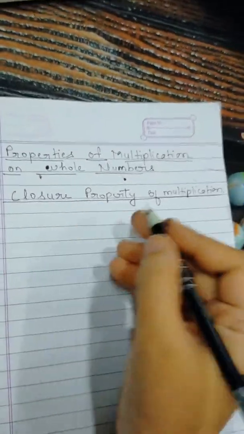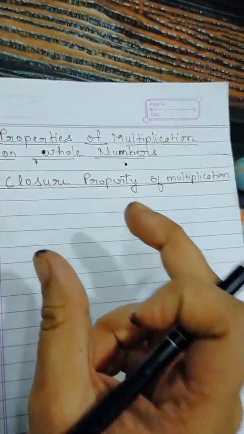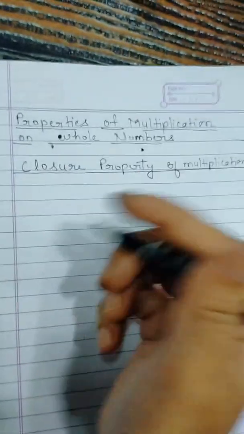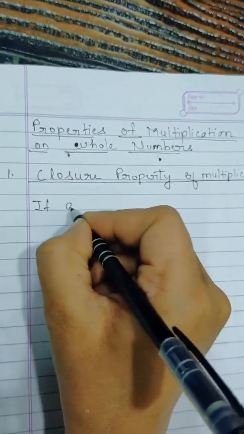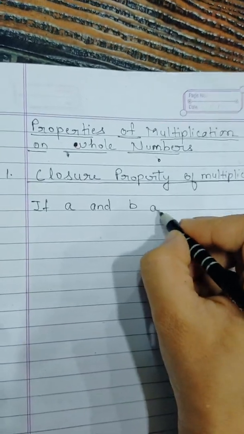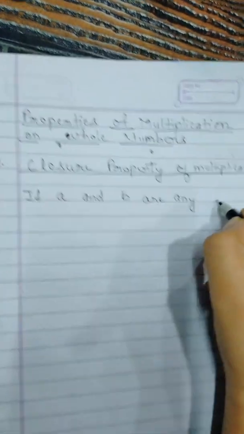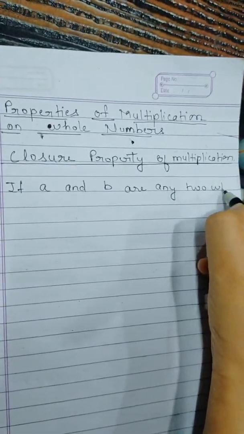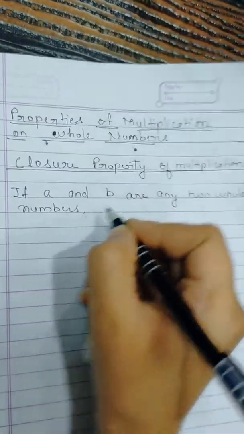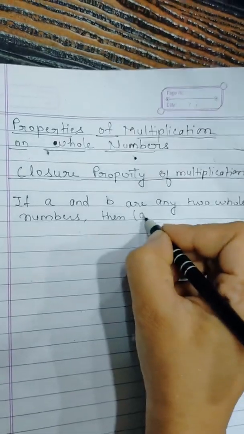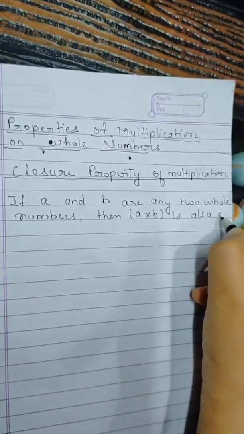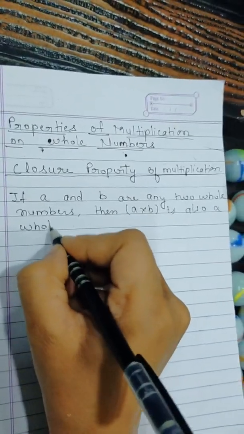It says the product of any two whole numbers is always a whole number. For example, if A and B are any two whole numbers, then A into B is also a whole number.